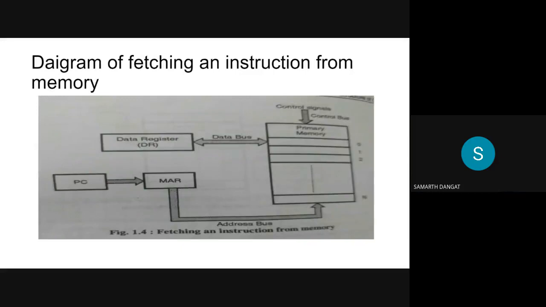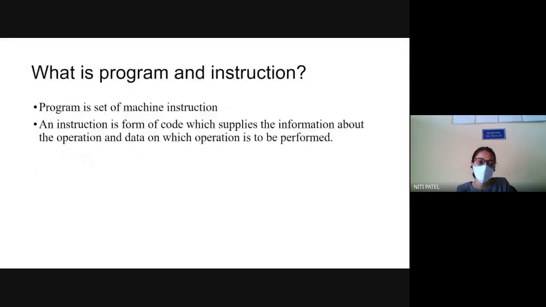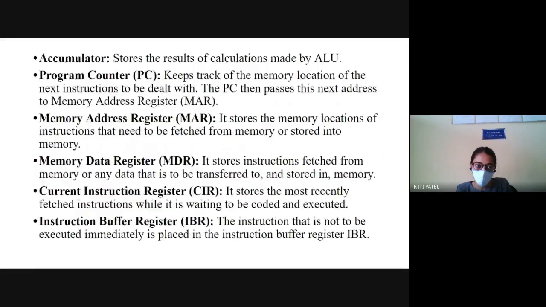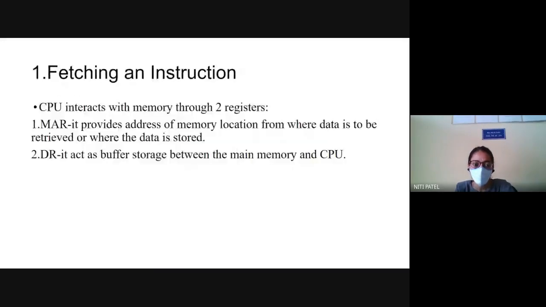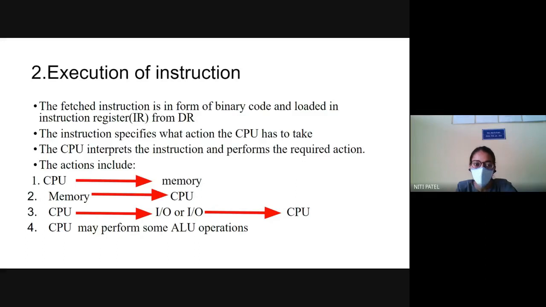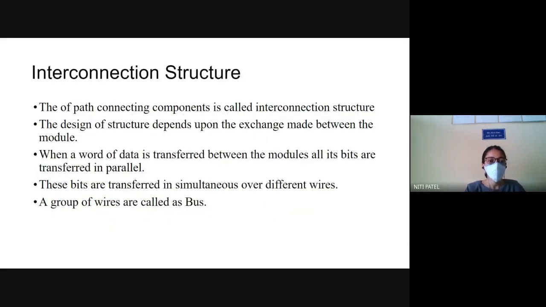Yes, ma'am. What we have seen up to here is the von Neumann architecture, which contains the components: input, output, ALU, control unit, and memory unit. We have seen how the computer fetches the instruction with the help of the program counter, and how the instructions are executed with the help of the memory address register and data register. After the instruction is fetched and stored in the data register, it is executed using these four actions, and then the result is generated to the user. Okay. So we go to the next topic, that is interconnection structure.